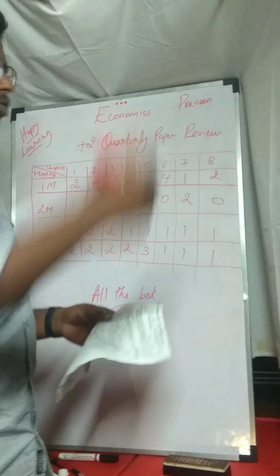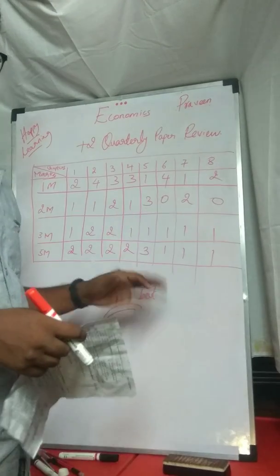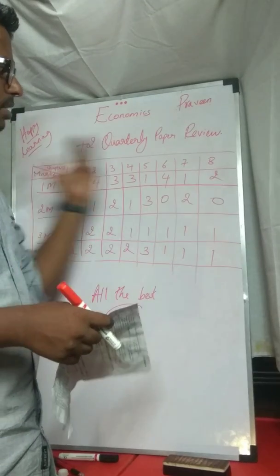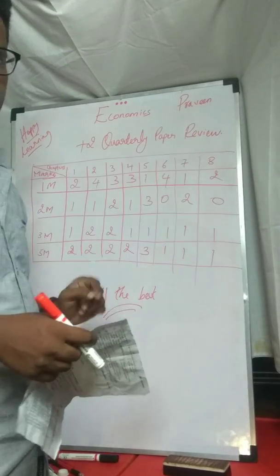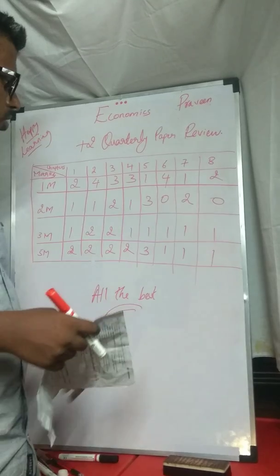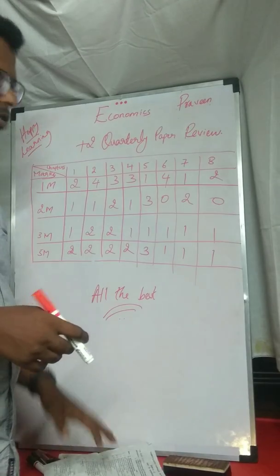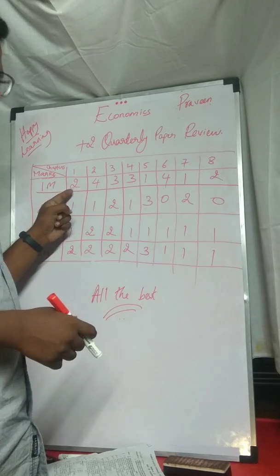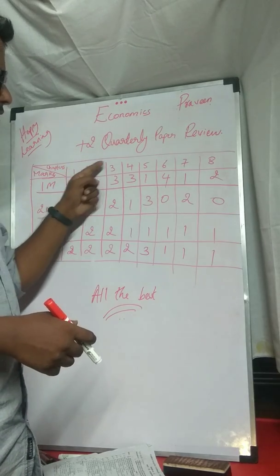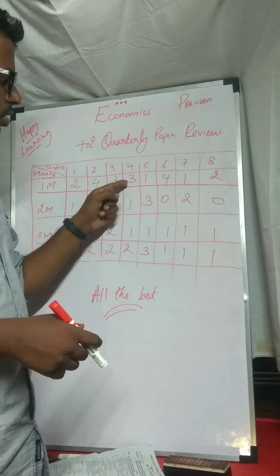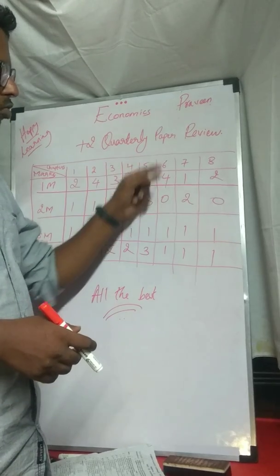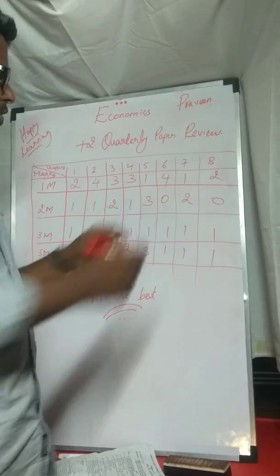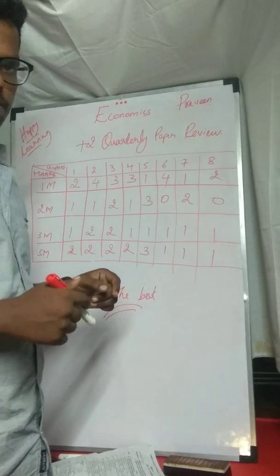Before going to the review, the portion for the quarterly examination was eight chapters, and the marks were distributed in this way. If you could see, your 1 mark: first chapter 2 questions, second chapter 4 questions, third chapter 3, fourth chapter 3, fifth chapter 1, sixth chapter 4, seventh chapter 1, and eighth chapter 2. Altogether, put together, it's 20 questions.